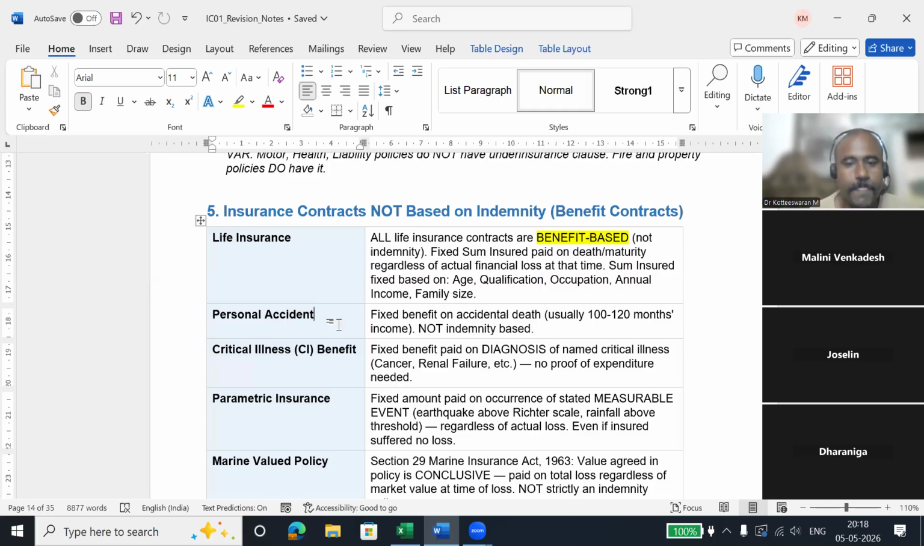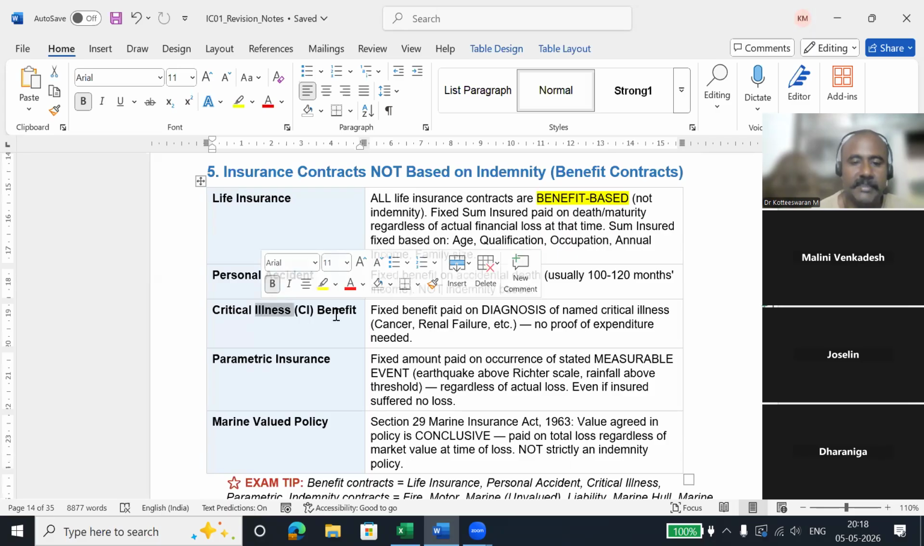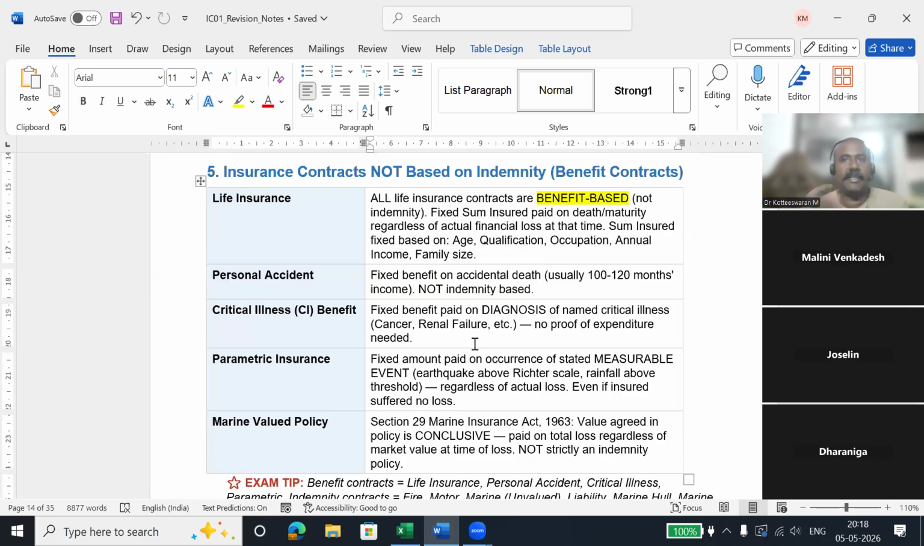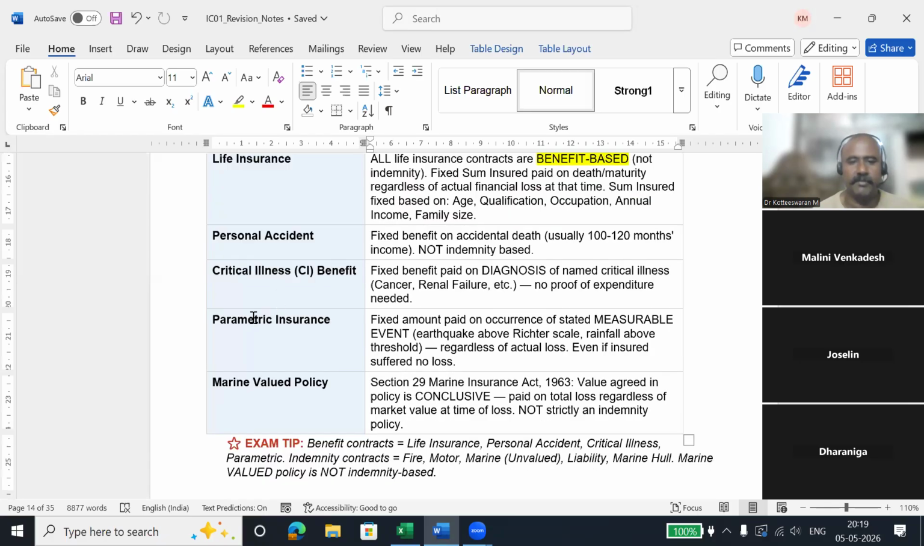So don't confuse both. Same with critical illness. Somebody is diagnosed with cancer or renal failure, they are going to pay the amount. If they have taken the benefit for 20 lakhs, they are going to pay 20 lakhs. They are not going to reduce the amount, saying you got only stage 1 cancer so I am going to pay only 5 lakhs, not 20 lakhs. They cannot reduce like this because the principle of indemnity does not fit into critical illness. In the same way, personal accident also does not fit, and life insurance also does not fit.